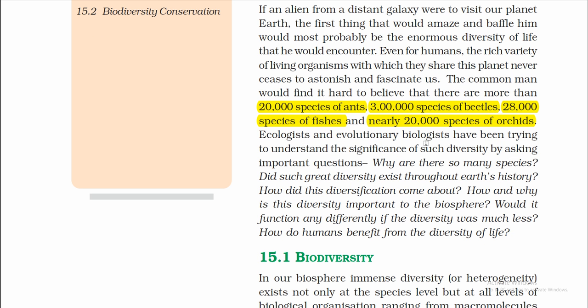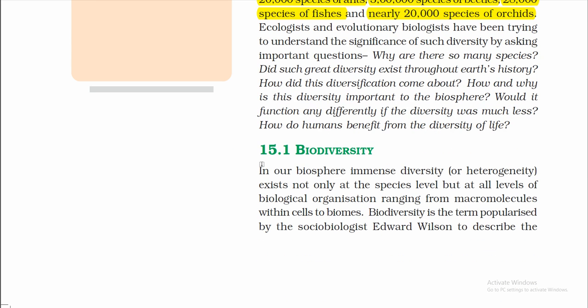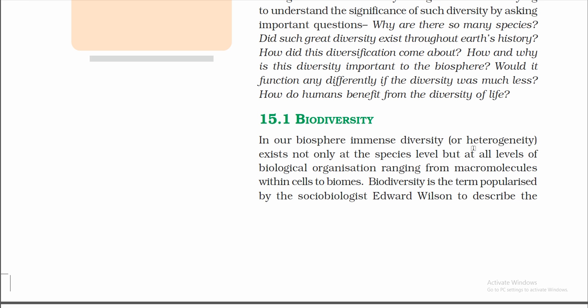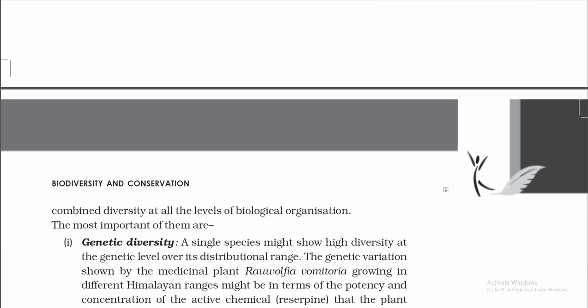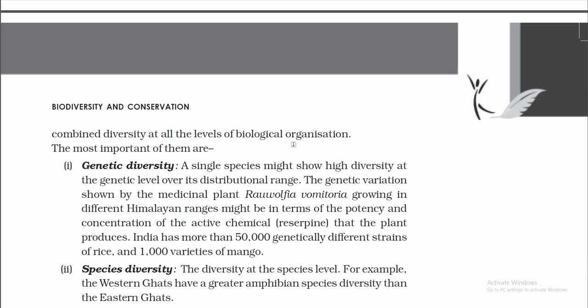Ecologists and evolutionary biologists have been trying to understand the significance of such diversity by asking important questions. Why are there so many species? In our biosphere, immense diversity or heterogeneity exists not only at the species level but at all levels of biological organization, ranging from micromolecules within cells to biomes. Biodiversity, the term popularized by the sociobiologist Edward Wilson, is used to describe the combined diversity at all the levels of biological organization.